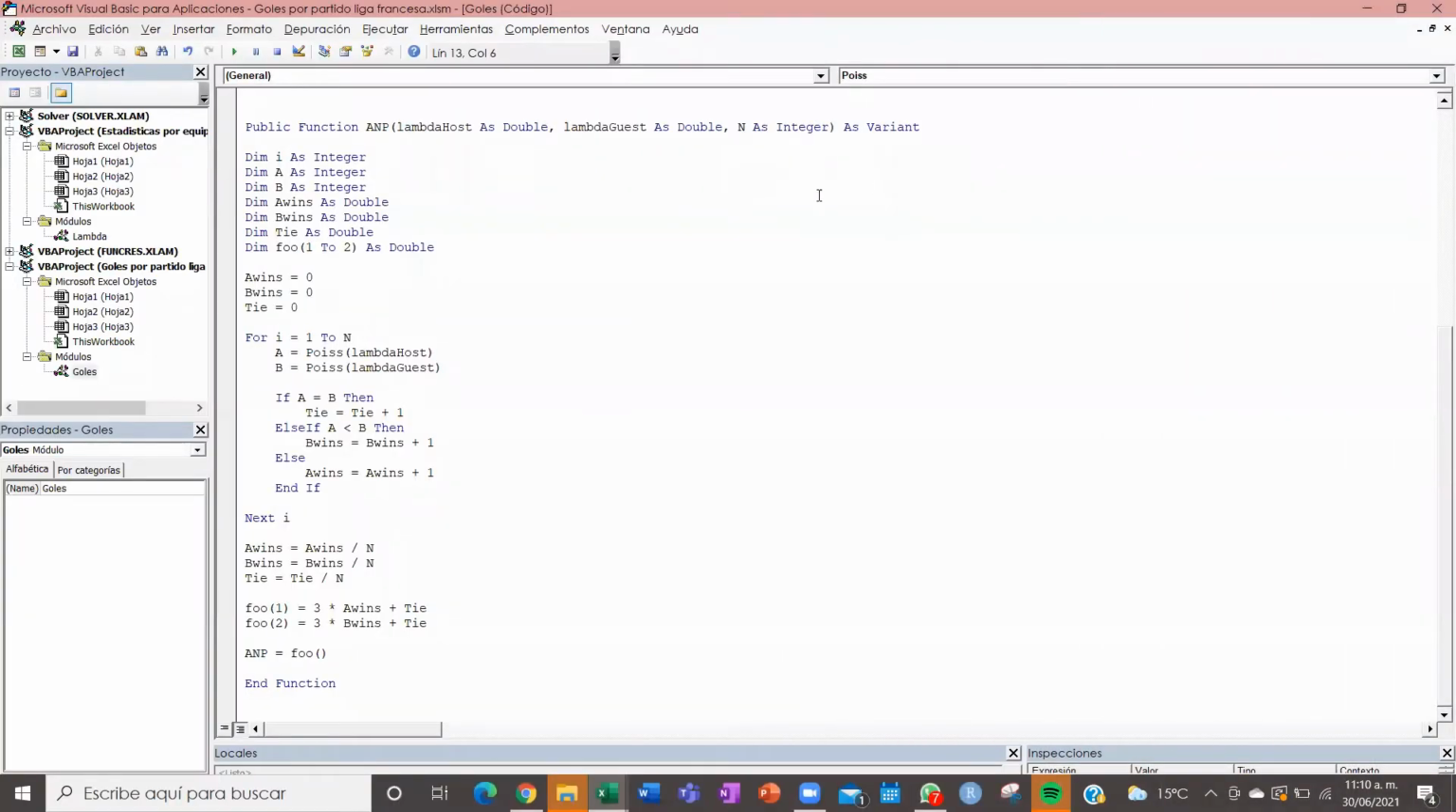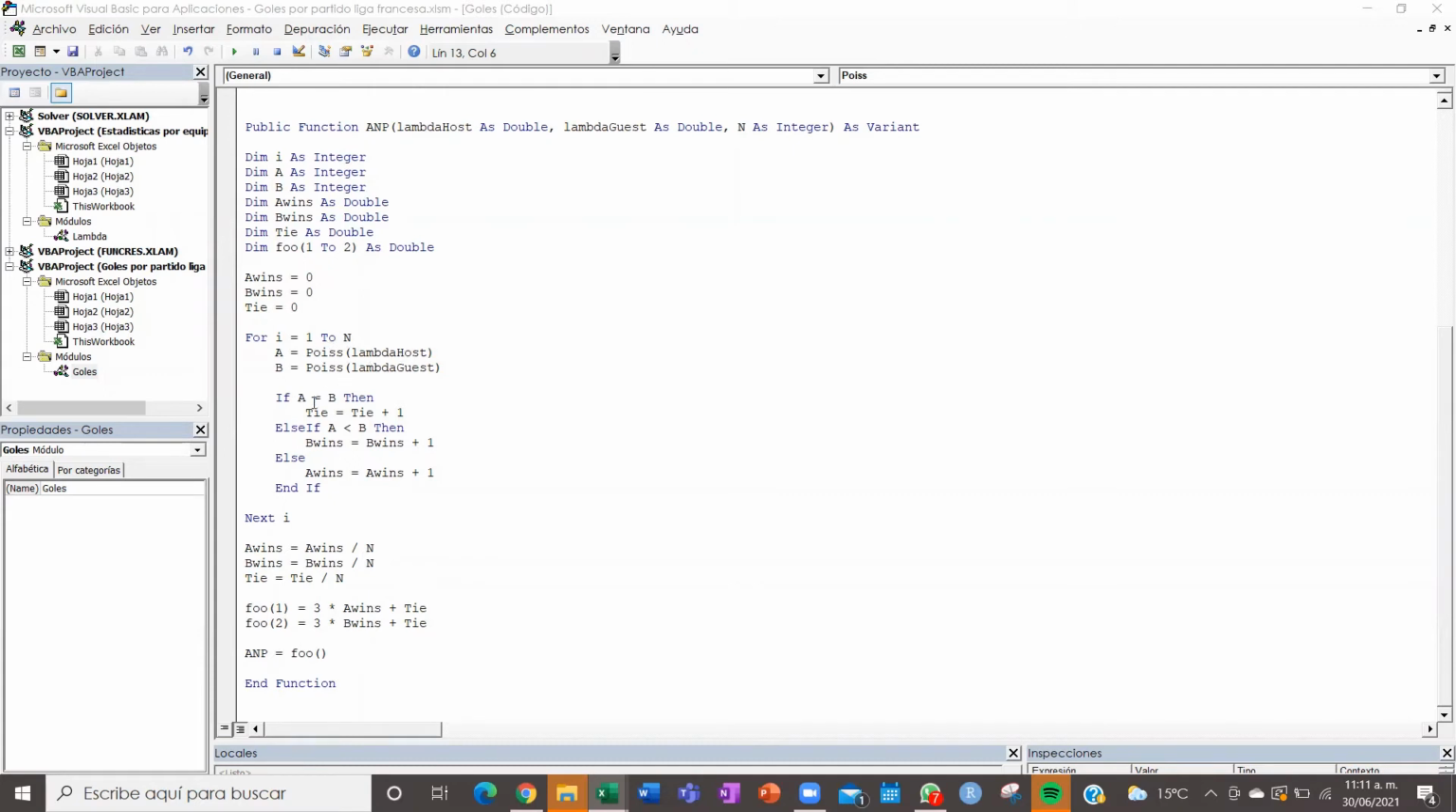So, in order to get the points that each team will get in a match, we are going to use this function that will receive the lambda of the host, then the lambda of the guest, and the number of simulations that this process will be repeated. So, A wins will be the times that the host wins, B wins the times that the guest wins, and tie when there's a tie. So we're going to repeat this a lot of times, and A and B will do the Poisson that we already programmed. So they're going to give us an outcome.